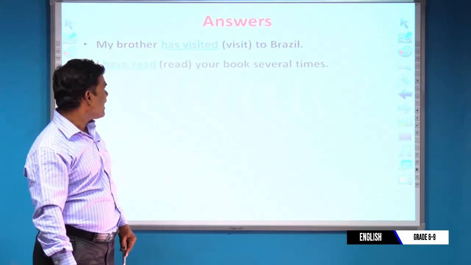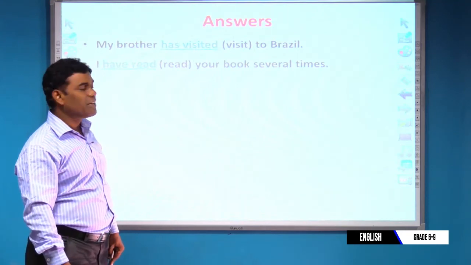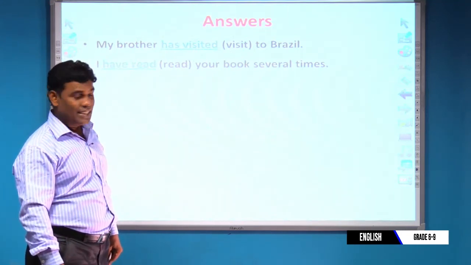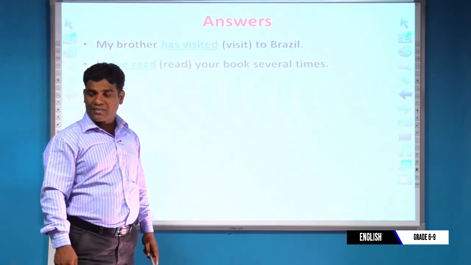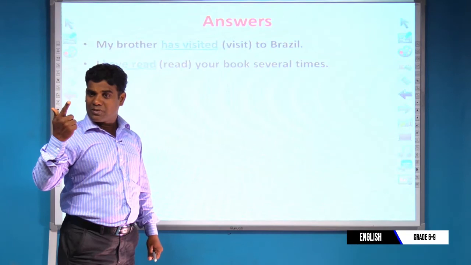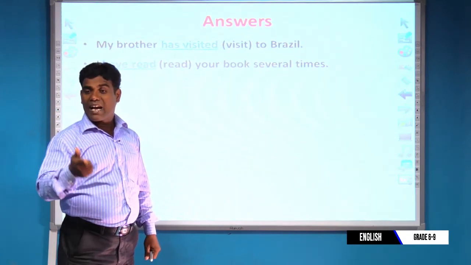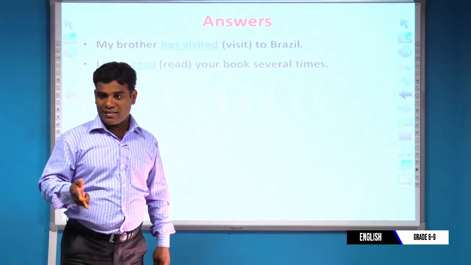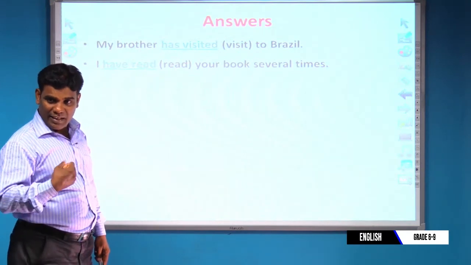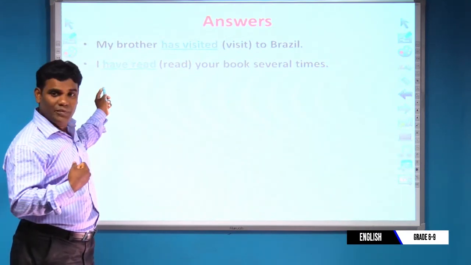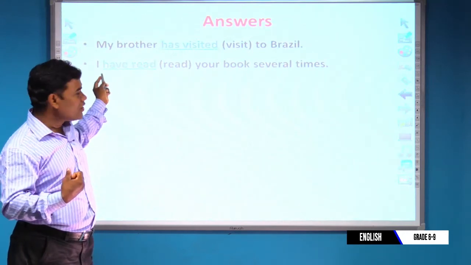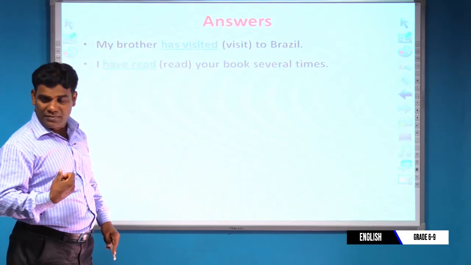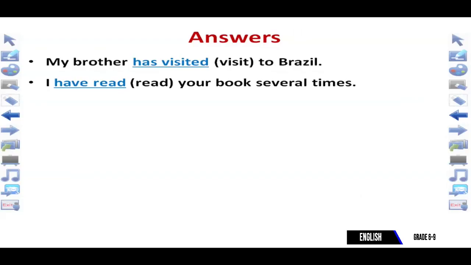The next one: I have read your book several times. Dear student, R-E-A-D. Within the bracket I have given read. So read is verb 1, and verb 2, the past tense, is read, R-E-A-D. You can pronounce the word read. And verb 3 is also read. Earlier in my grammar rule you understood, so I also expect have. So I have read your book several times. நான் உன்னுடைய புக்கை பல தடவைகள் வாசித்திருக்கிறேன். I have read your book several times.